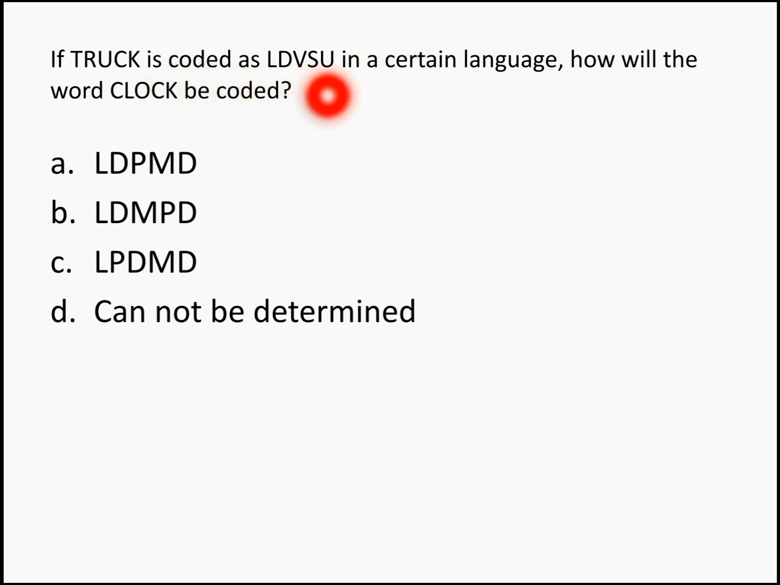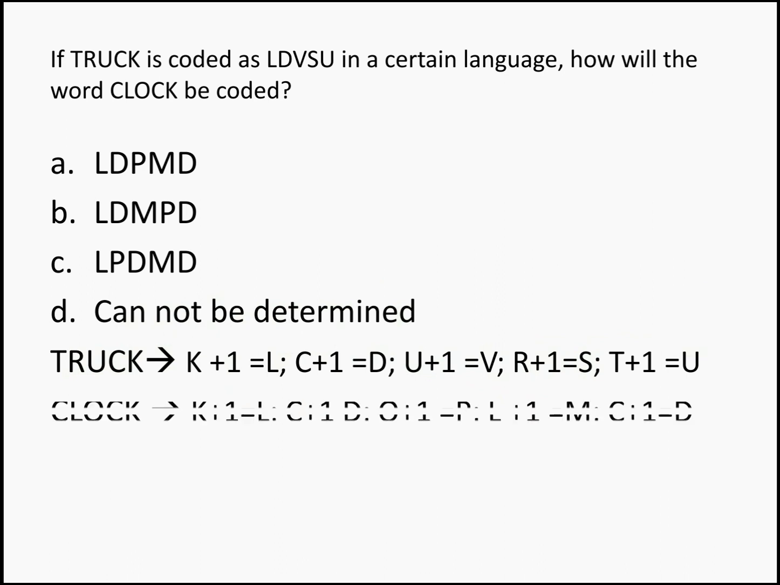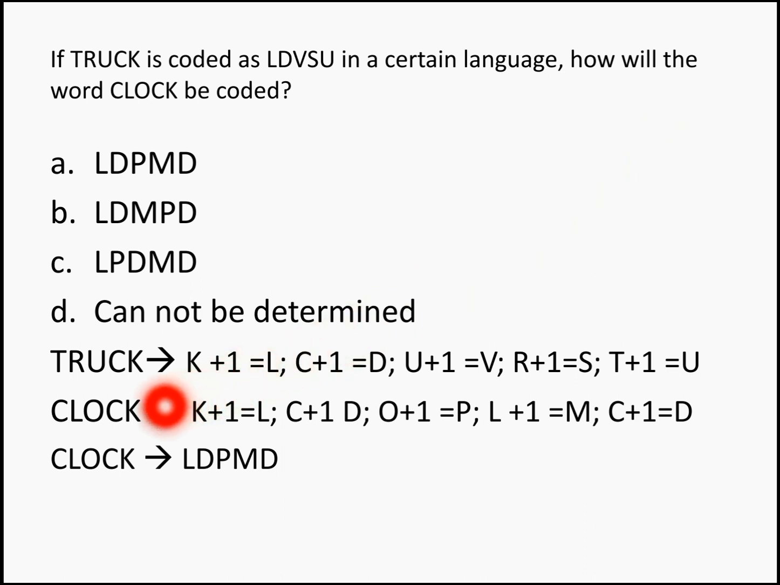If truck is coded as LDVSU in a certain language, how will the word clock be coded? Truck is coded as LDVSU, right? From last, every letter is added with 1. The last letter is K, next letter to that is L, C, next letter to that is D, U, next letter is V, R, next letter is S, and T, the next letter is going to be U. The same logic is applied for clock, so you get your answer to be LDPMD. Now the logic is starting from the last, you are adding 1 to every letter, right? So LDPMD is the coded word for clock, which is your answer in option C.